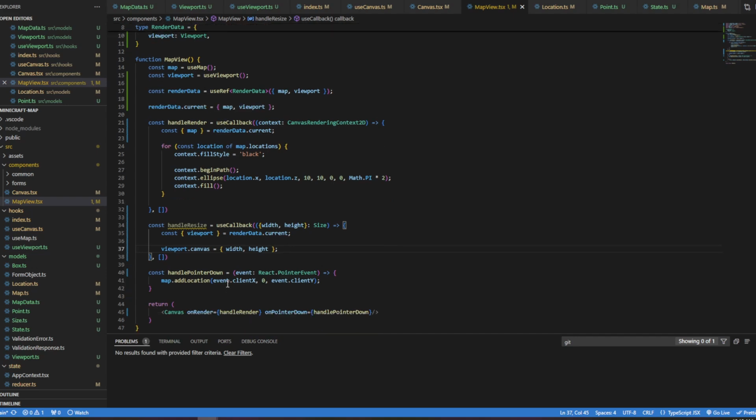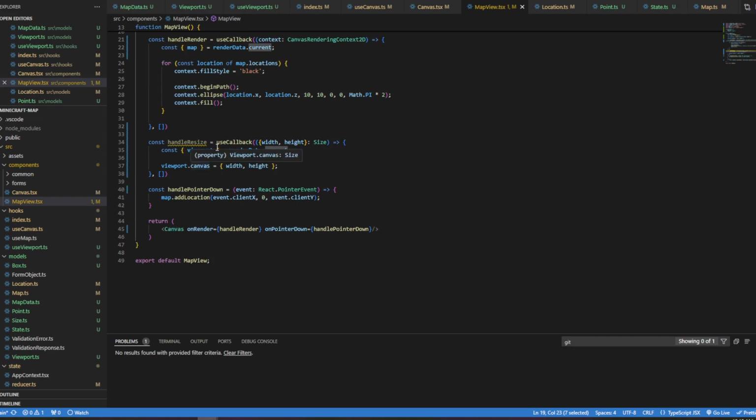So this isn't called all the time, but whenever it is called, it will update the map and the viewport in this current property. And whenever these handlers are called, they'll have the most up-to-date map and viewport available. And so we have our on render, and we want to say on resize equals handle resize.